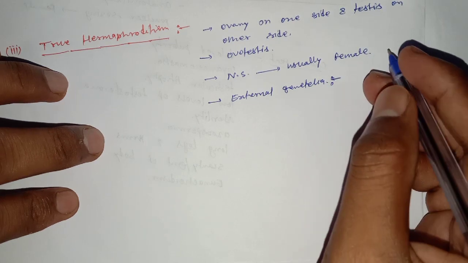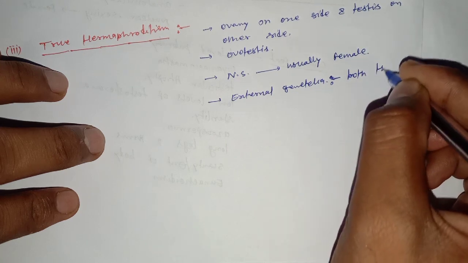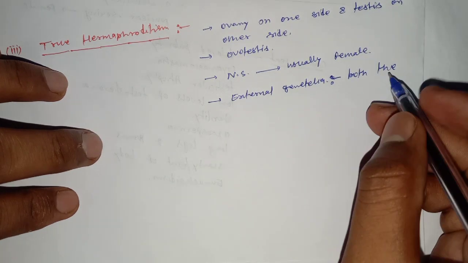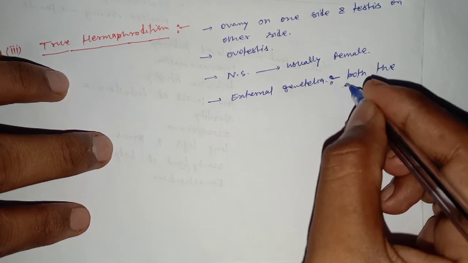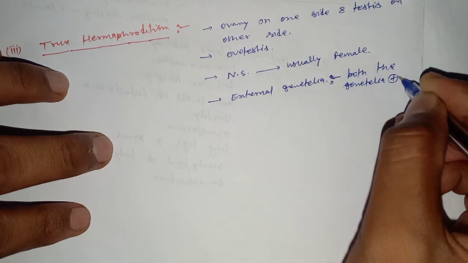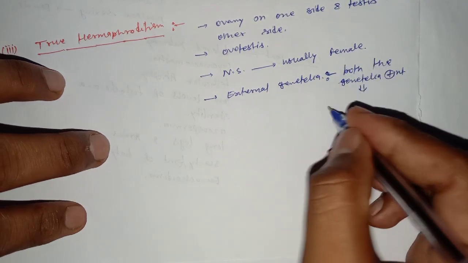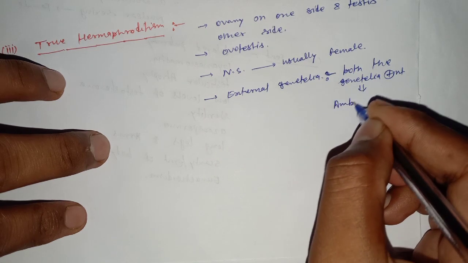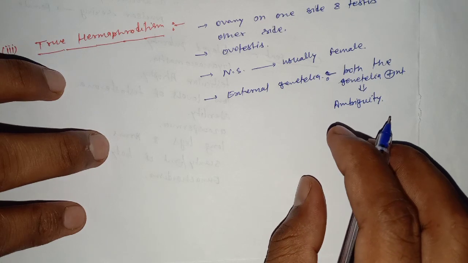Both the genitalia of the female and the male are present, which show the ambiguity. What is the ambiguity?